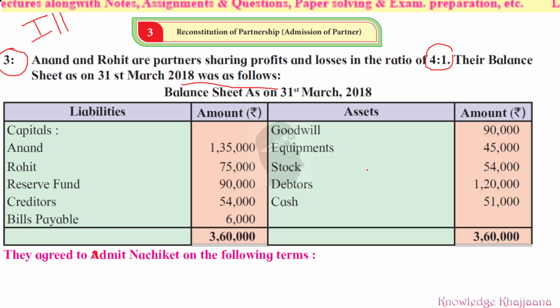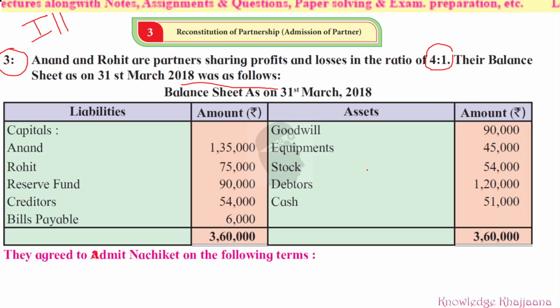Then what was the amount of goodwill? 90,000. So it will be written off between the old partners in their ratio. Now, 1/4 of the equipments to be written off. One more thing. Where are the equipments? See, 1/4 of the equipments are written off.